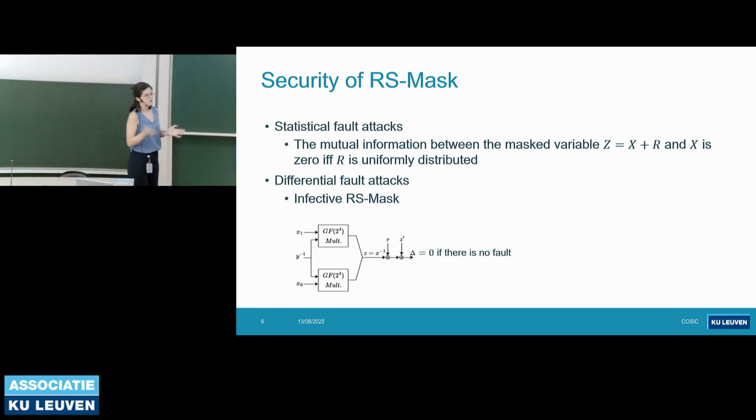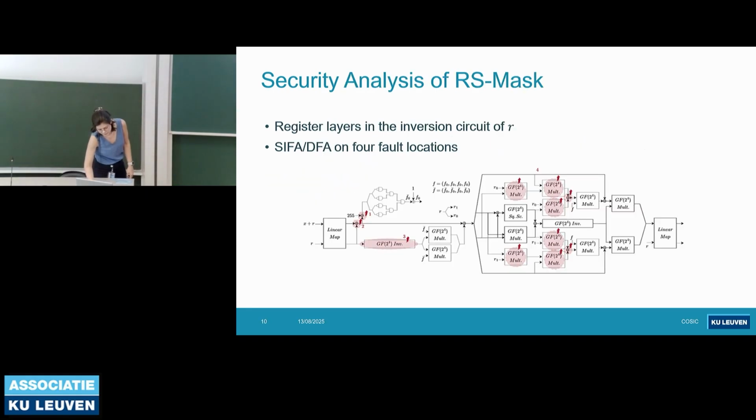If there is no fault injected to the circuit, then this plus the random should be equal to the output of the random mapping. If they are not equal to each other, then we can use this differential, randomize it, and use it to infect the output. In this way, the output is going to be random, so they can't really use it for differential attacks. So this was their security analysis of the countermeasure.